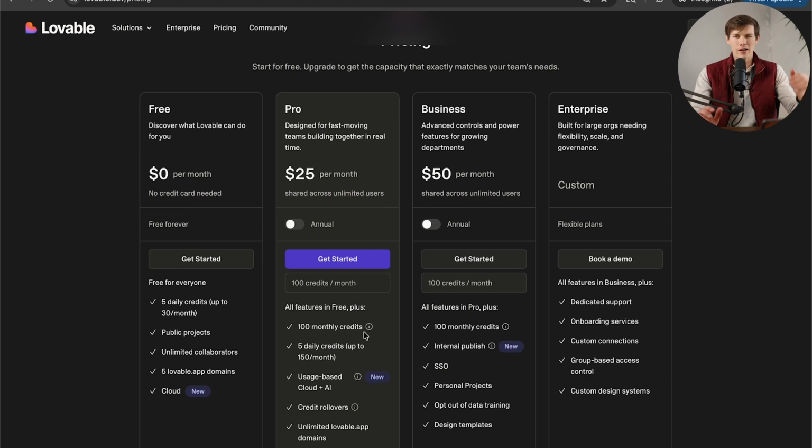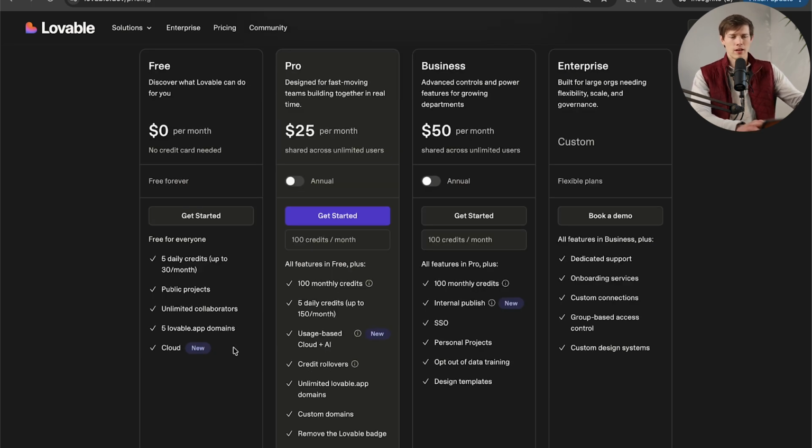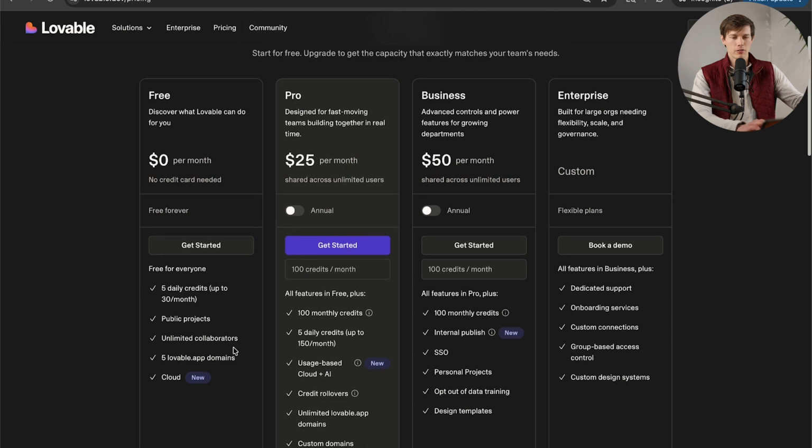Lovable doesn't have the 2 credit system. You'll see this once we start using the app. They just have 1 kind of credit for making your app, and you get 100 monthly credits with the pro plan, and then you're getting an extra 5 per day, up to 150 per month. So 30 days if you're doing it like that. Whereas the free plan really limits you. You get 5 credits a day, and that's it. Again, the free plan doesn't let you connect your own domain and a bunch of other limitations like that.